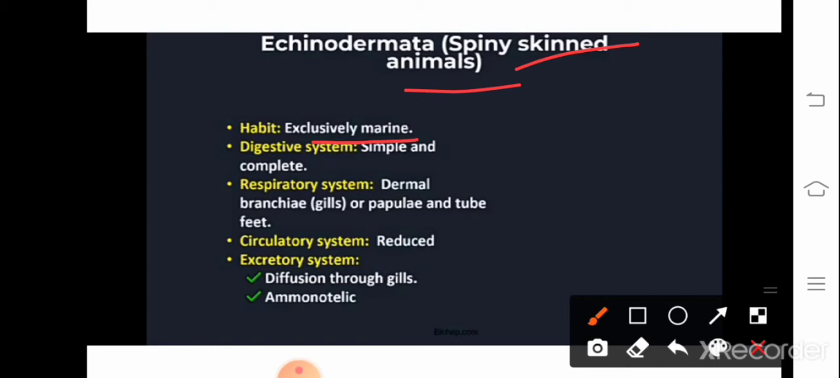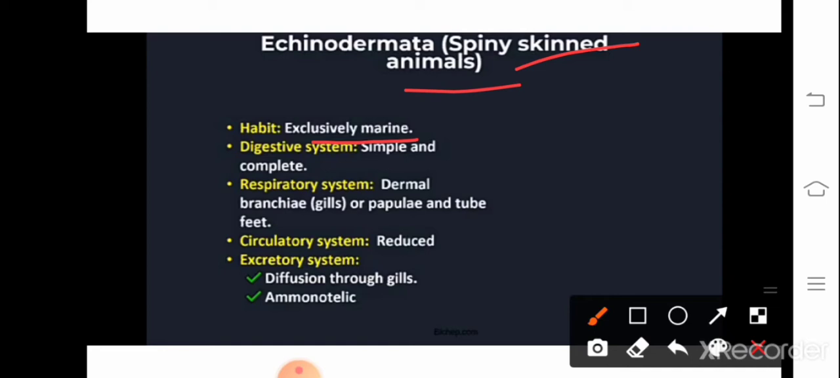Then level of organization. Here it is not mentioned but you should write it in the examination. They exhibit organ system level of organization. Body symmetry is important. In Mollusca there was bilateral symmetry, right? Till the previous phylum it was almost bilaterally symmetrical animals, but here in their life cycle they exhibit both radial symmetry and also bilateral symmetry, meaning during the larval stage they exhibit bilateral symmetry, and when it grows into an adult it exhibits radial symmetry. So this is very important.